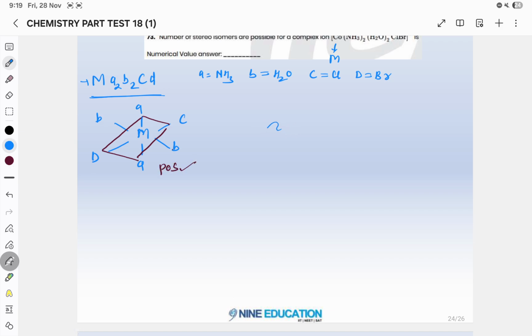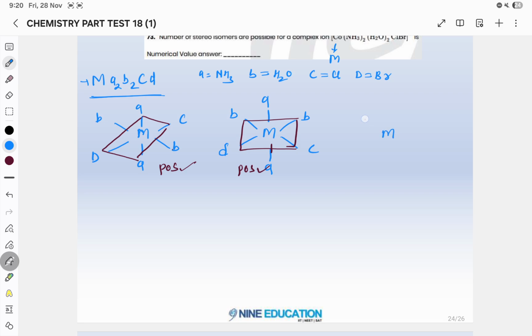Now we will see the second case, that is M, B, C, D, A and A. In this case, is POS present or not? If you draw this plane, you will see on both sides you are getting a similar atom, A and A. It means in this also POS is present. If a plane of symmetry is present, it means that molecule is not optically active. You will get only one molecule of that.